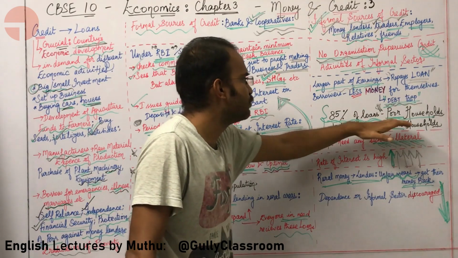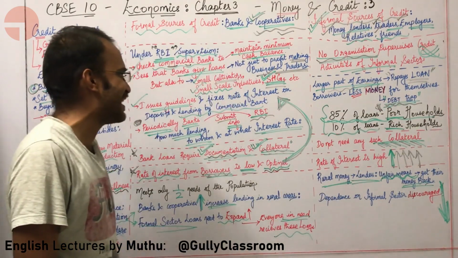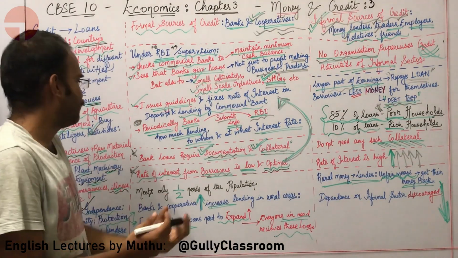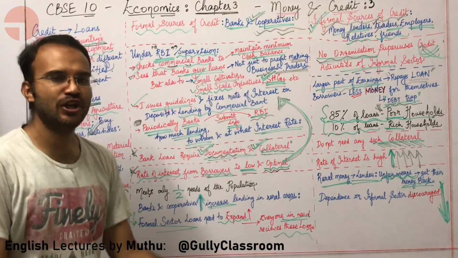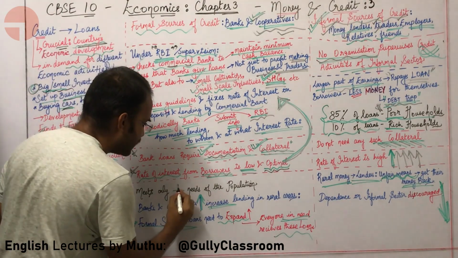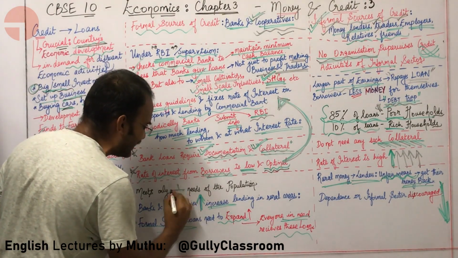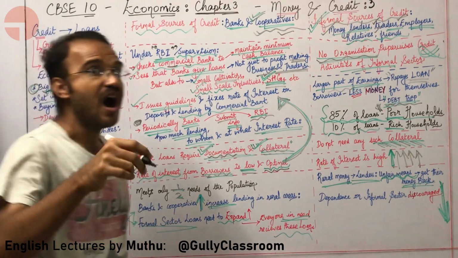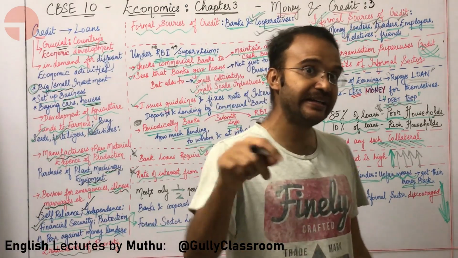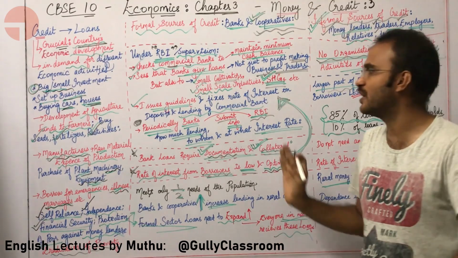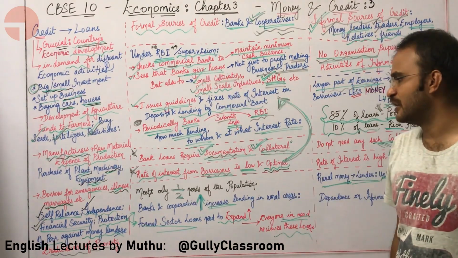So a lot of poor people easily get stuck in the debt trap. In fact, with respect to the entirety of India, only half of the credit needs, half of the loan needs of our population, are addressed by the formal sources.